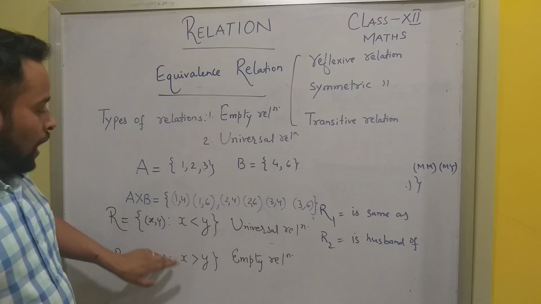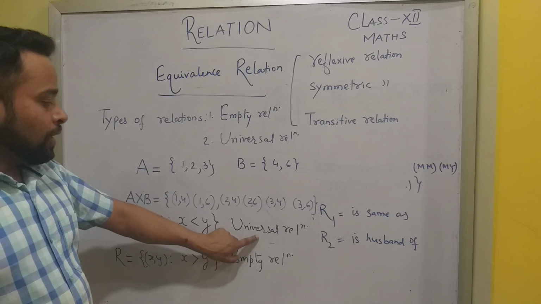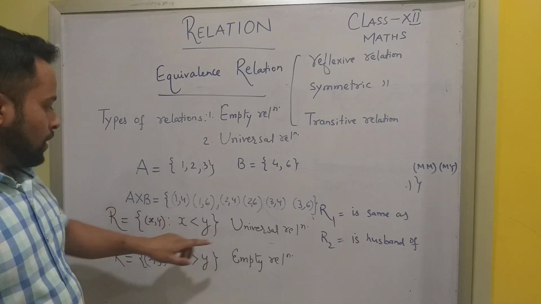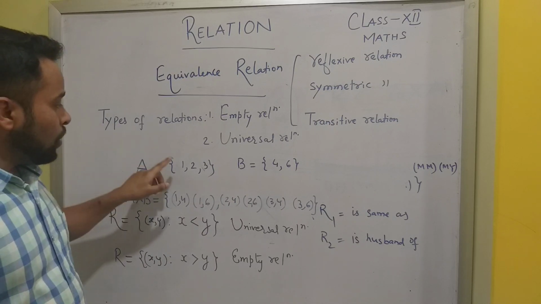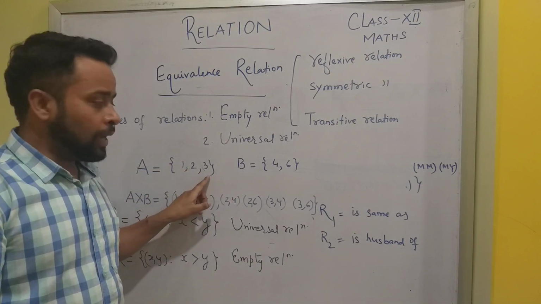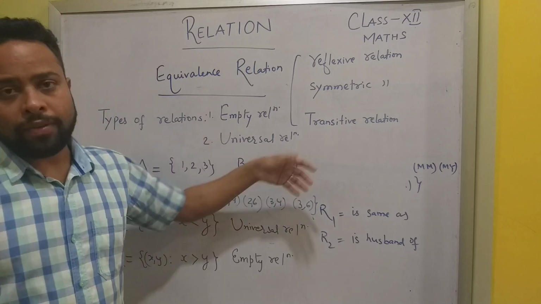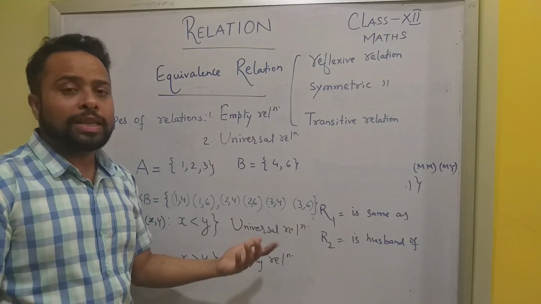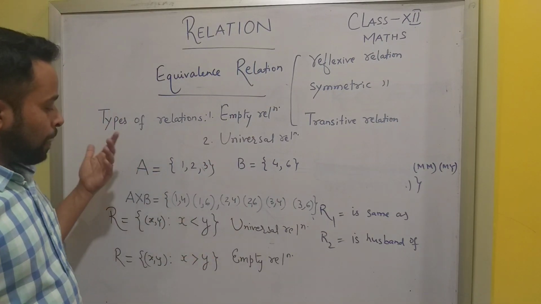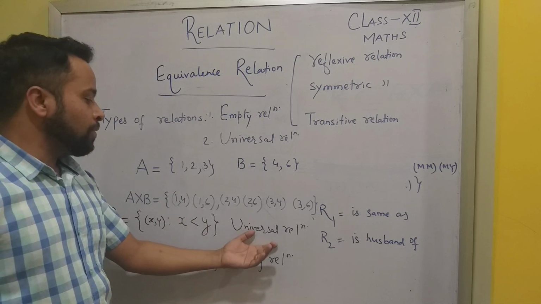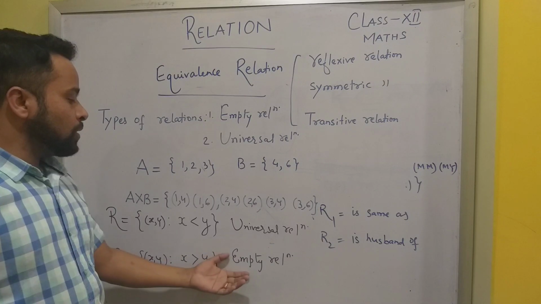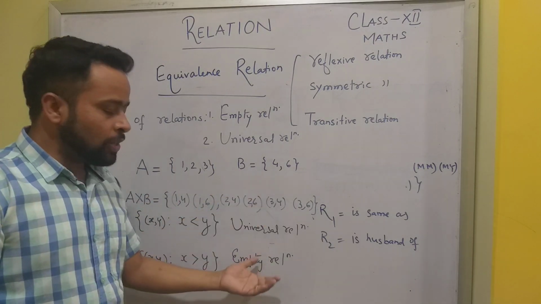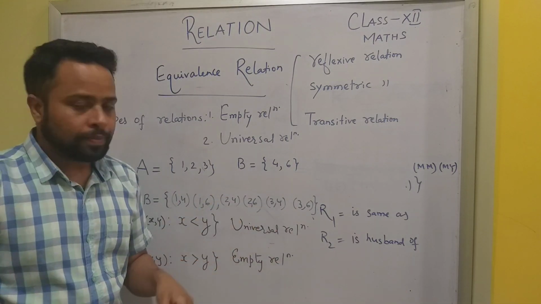Now a relation R in a set A, A cross B, is called universal if every element of A is related to every element of B. So the universal relation consists of all of A cross B. The empty relation will have none of the elements, so we say it as phi.